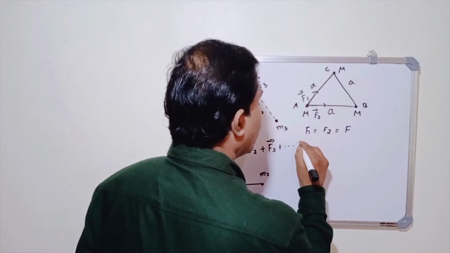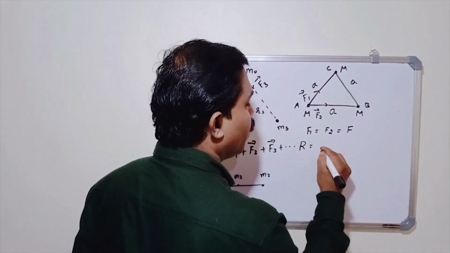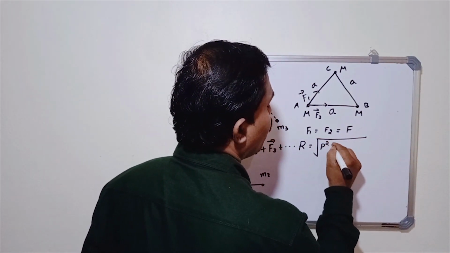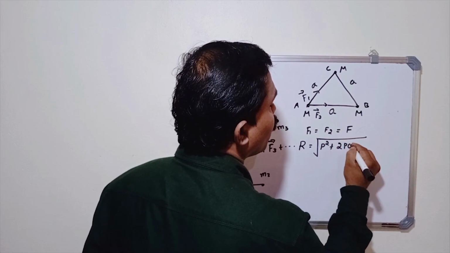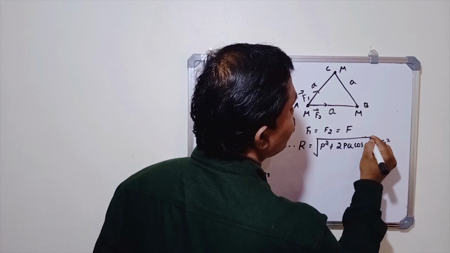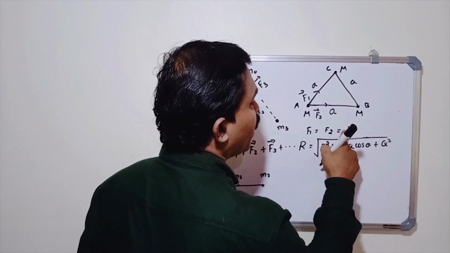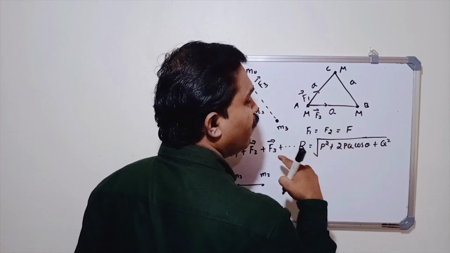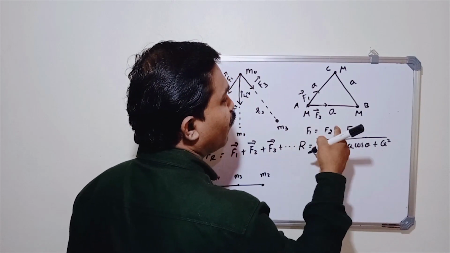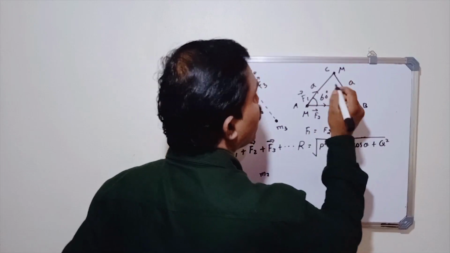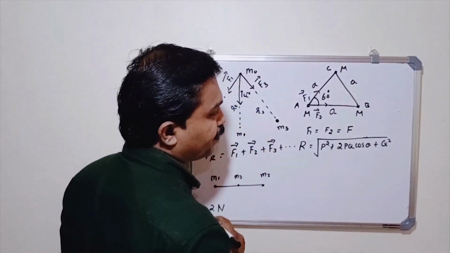That can be calculated using the formula R equals square root of P square plus 2PQ cos theta plus Q square, isn't it? Here the value of P is F and the value of Q is also F, and what is the angle between F1 and F2? This angle is 60 degrees because it is an equilateral triangle.